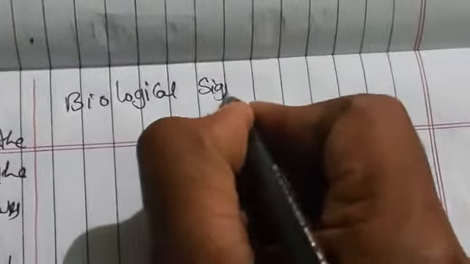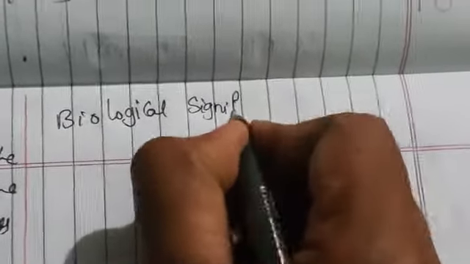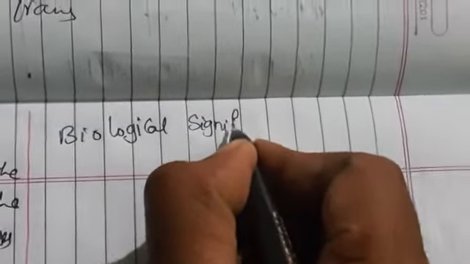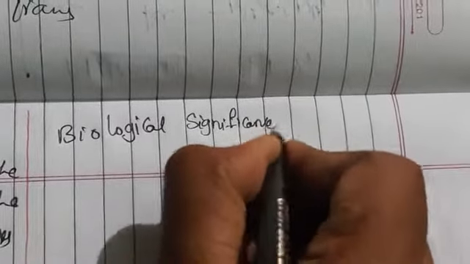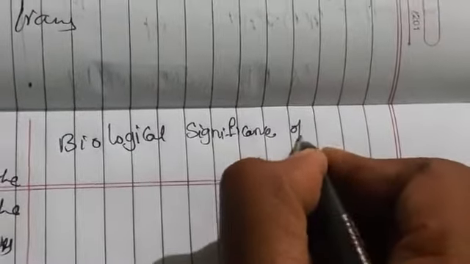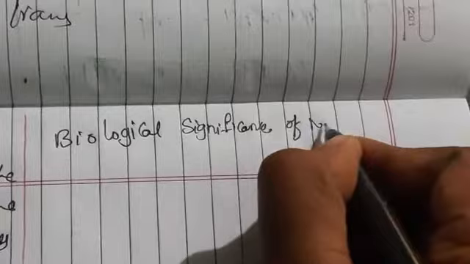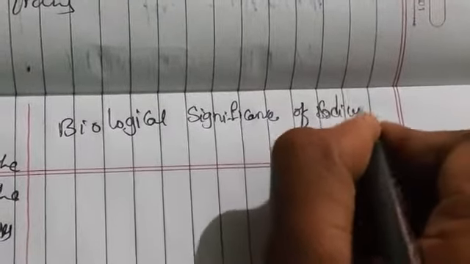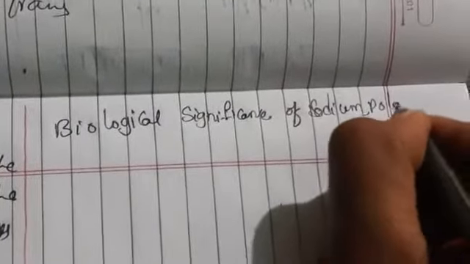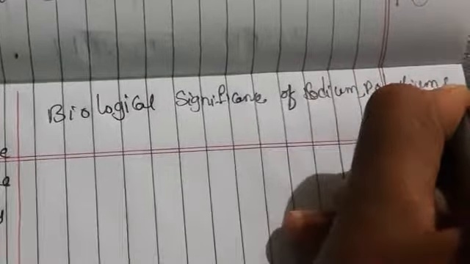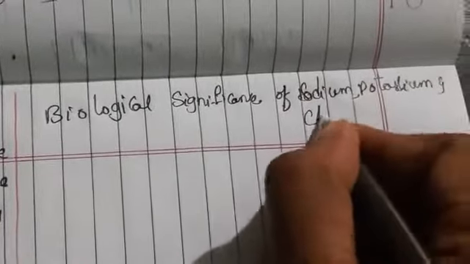So now let us see the biological significance, or we can say biological importance or biological functions, of sodium, potassium and chlorine.